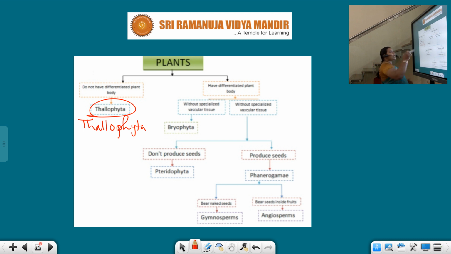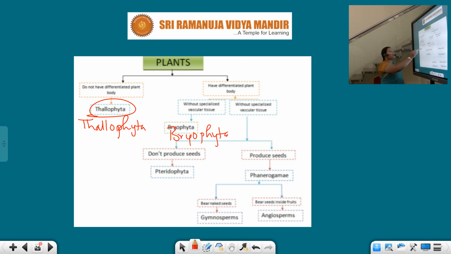Again there are 2 types: the well organized bodies with special vascular tissue or without the vascular tissue. Without the vascular tissue is Bryophyta, and with vascular tissue is again divided into a few more types. First let us talk about the Bryophyta.